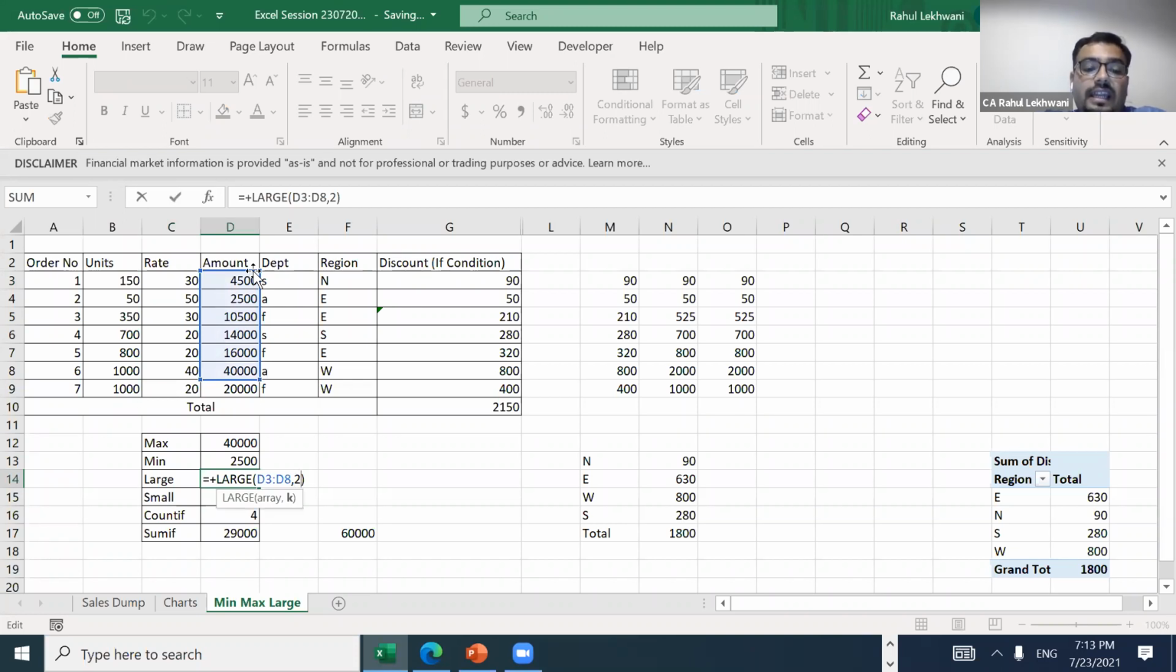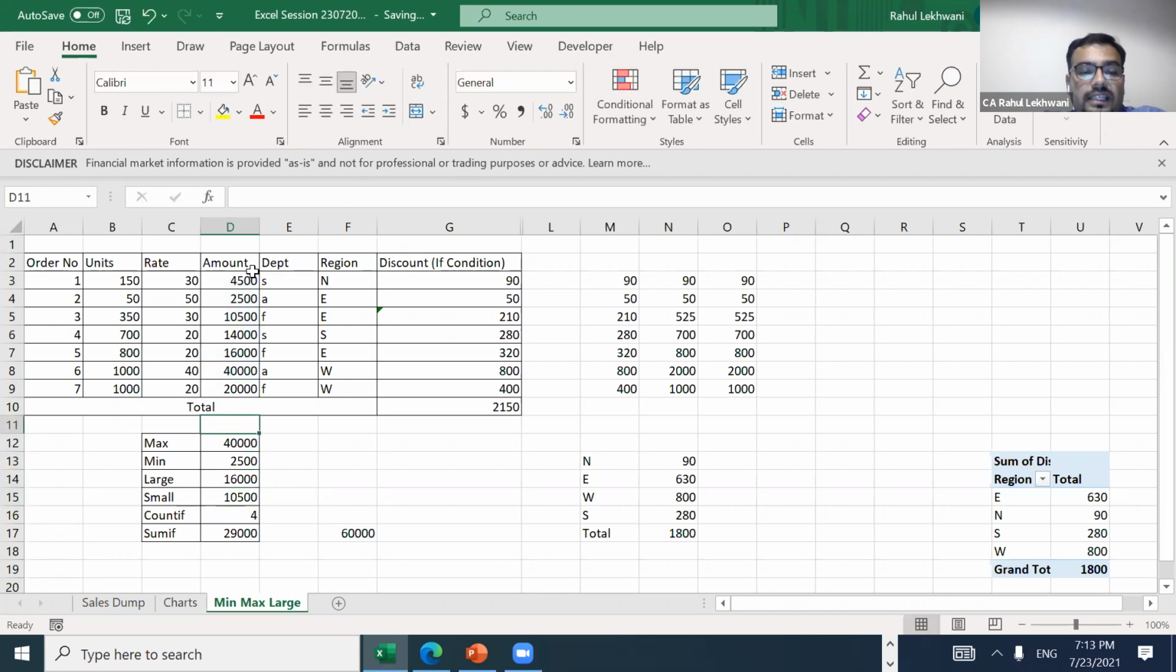Suppose I want the second largest value. What was the second largest value after 40,000? You need to just change the range. What was the second largest value? 20,000. So it is showing 20,000.